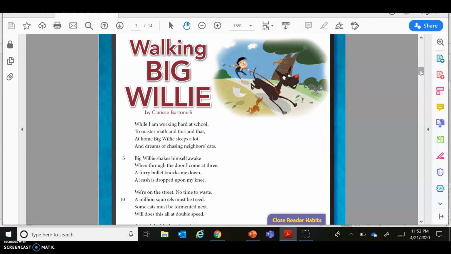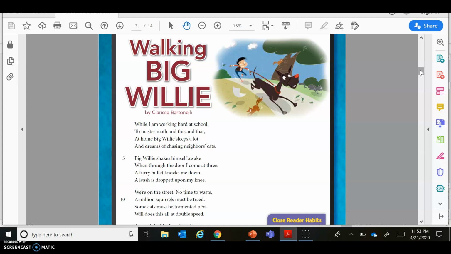Another one of our academic talk words was the word rhythm. And the rhythm is the pattern of sound that you hear as you read. So it's like a beat when you think about a song, a rap song or a hip hop song or a pop song, but it's the beat behind it. That is your rhythm that tells you how to say the words.